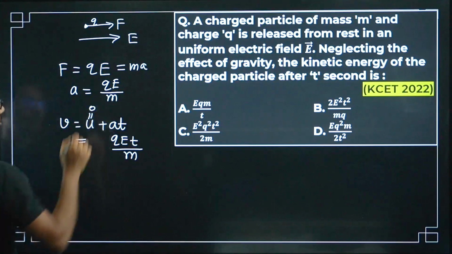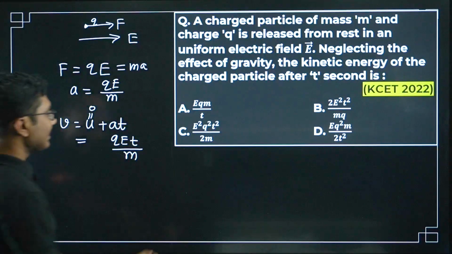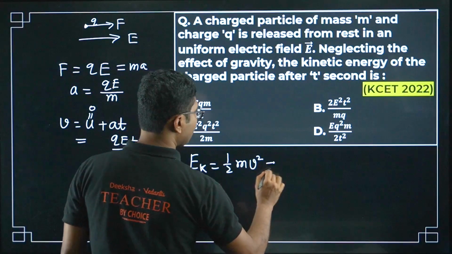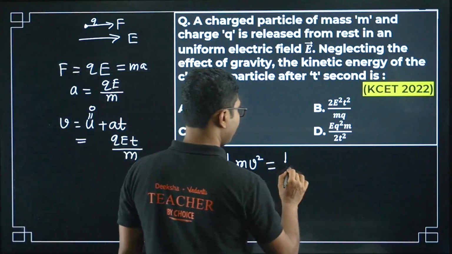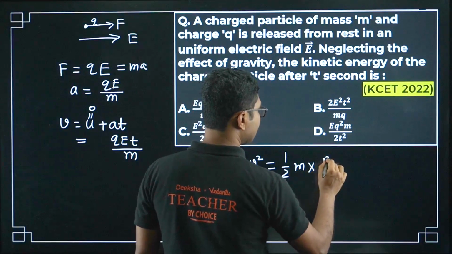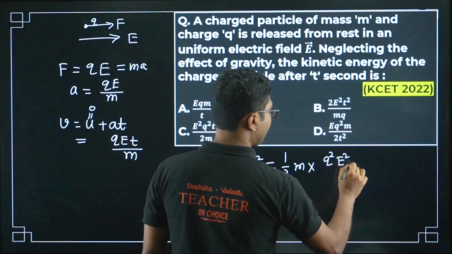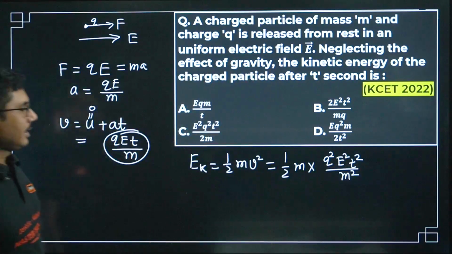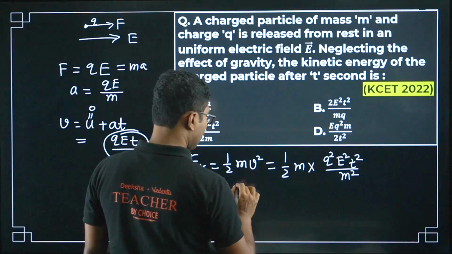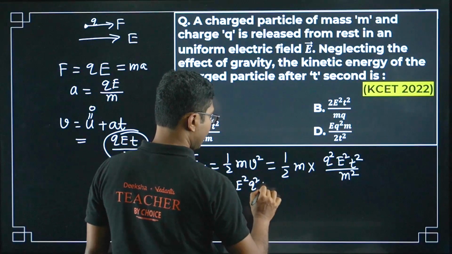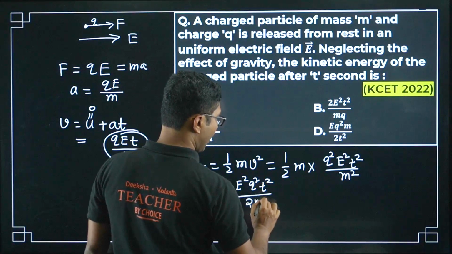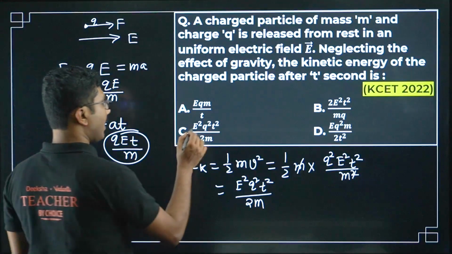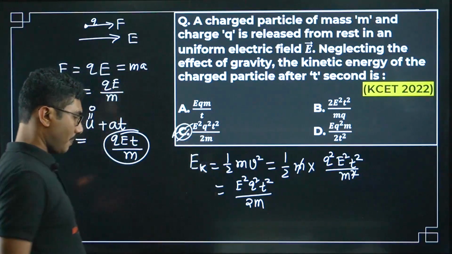U was 0. Now what is the kinetic energy? Kinetic energy we know is simple, half m v square. So half m v square means Q square E square t square by m square, the entire thing squared. Let's organize it. One of the m's will cancel, so it will be E square Q square t square by 2m. So the correct answer is option C.